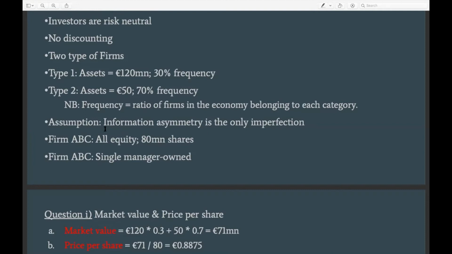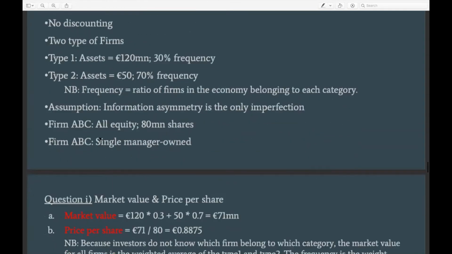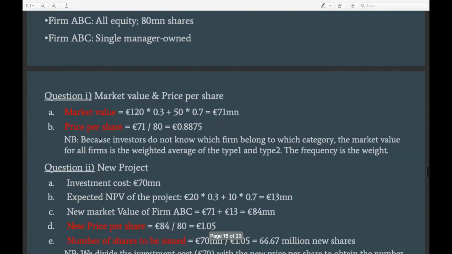Then we also have an important assumption here that information asymmetry is the only imperfection in this market. What this means is that the managers of the company know more about the company than the investors. And this would become important as we will see in the subsequent sections. Then the final piece of information we have is that firm ABC is all equity financed and it has 80 million shares. Another point is that the manager of the company is also the owner, right? With this information, we can move on to solve the questions that are asked in this part.